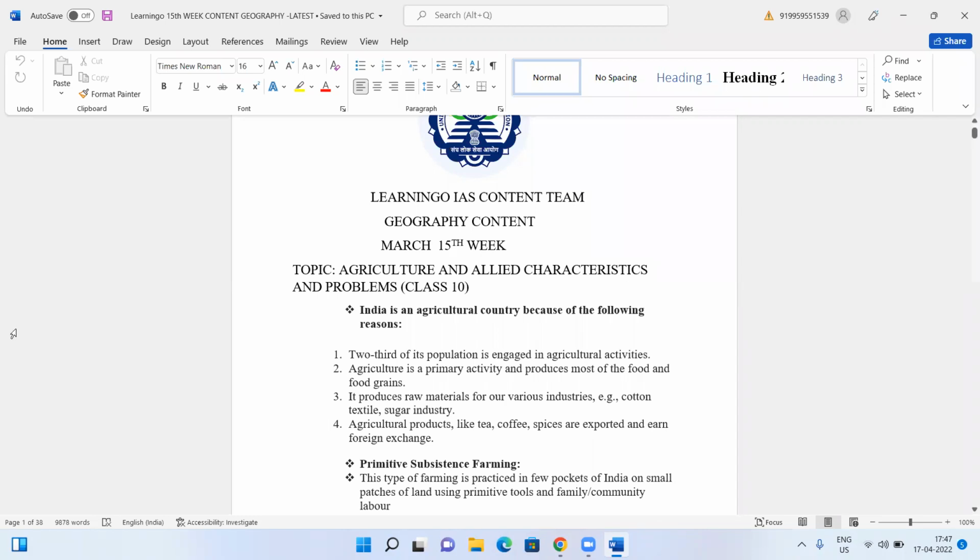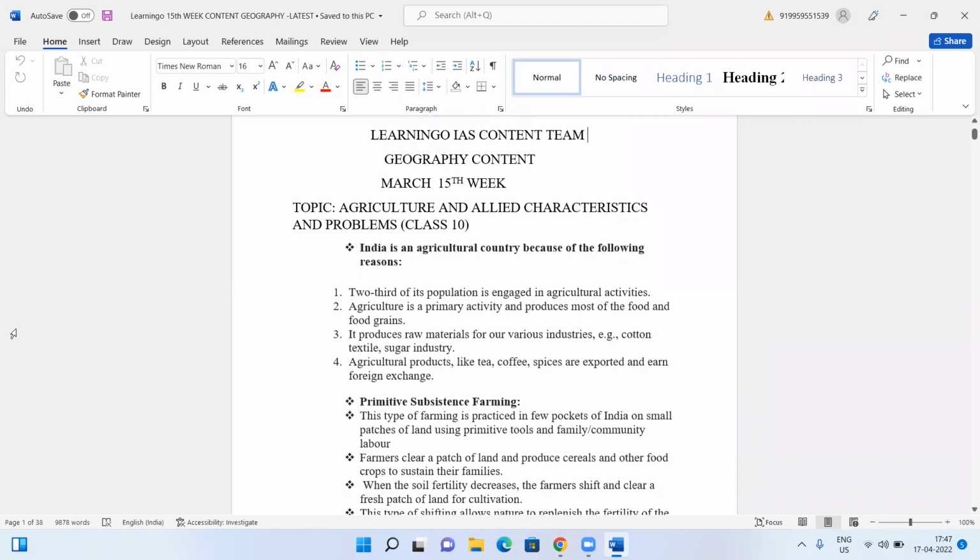So when we talk about agriculture, its characteristics and also its problems, we all know that even now India is called an agricultural country. Why is it called an agricultural country? The reason is that two-thirds of the population are engaged in agricultural activities. As I told you just now, agriculture is a primary activity and produces most of the food and food grains. Especially, India is the second most populous country in the world. We need to feed millions of mouths. That is the reason why we have to produce a lot of food and food grains.